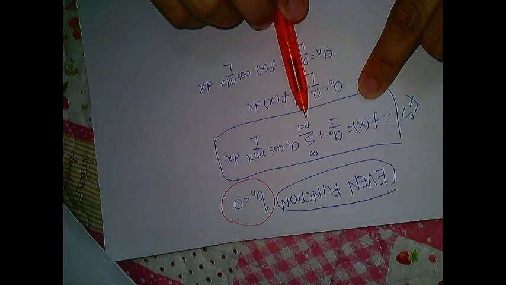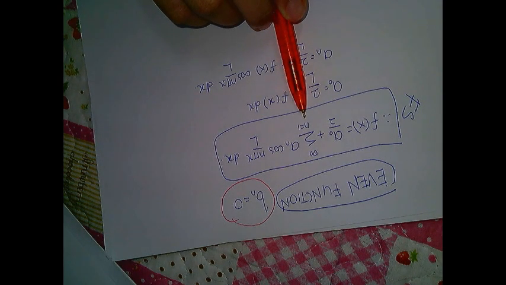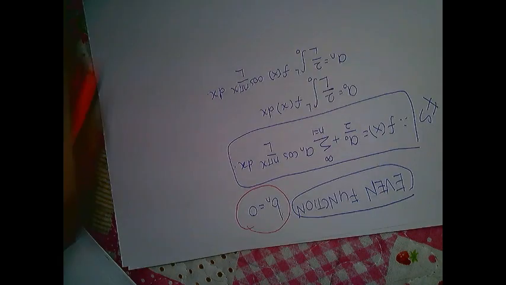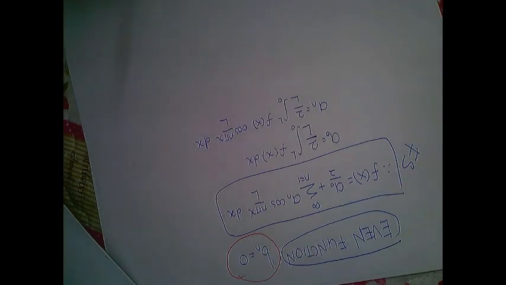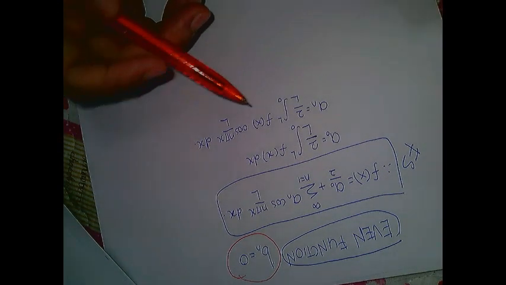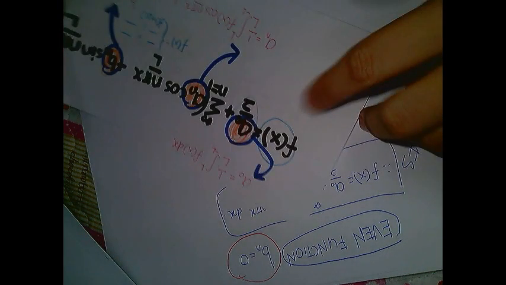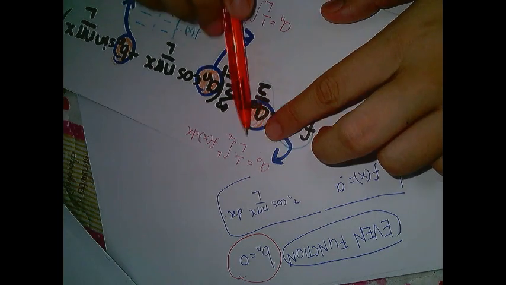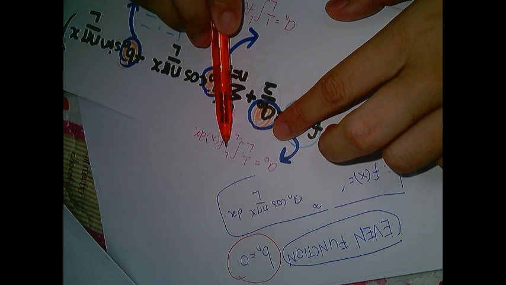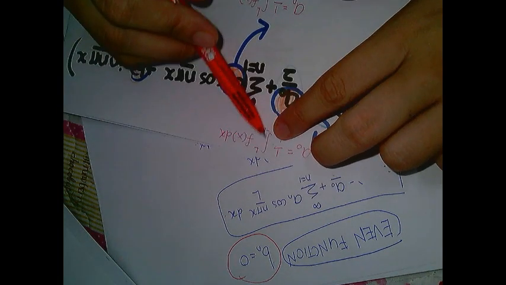Then why do I say that we can compute f(x) with less computational time? This is because, if you see the previous formula, in order to get a0 you need to compute from negative L to L, which means you need to calculate for the full range of your f(x).